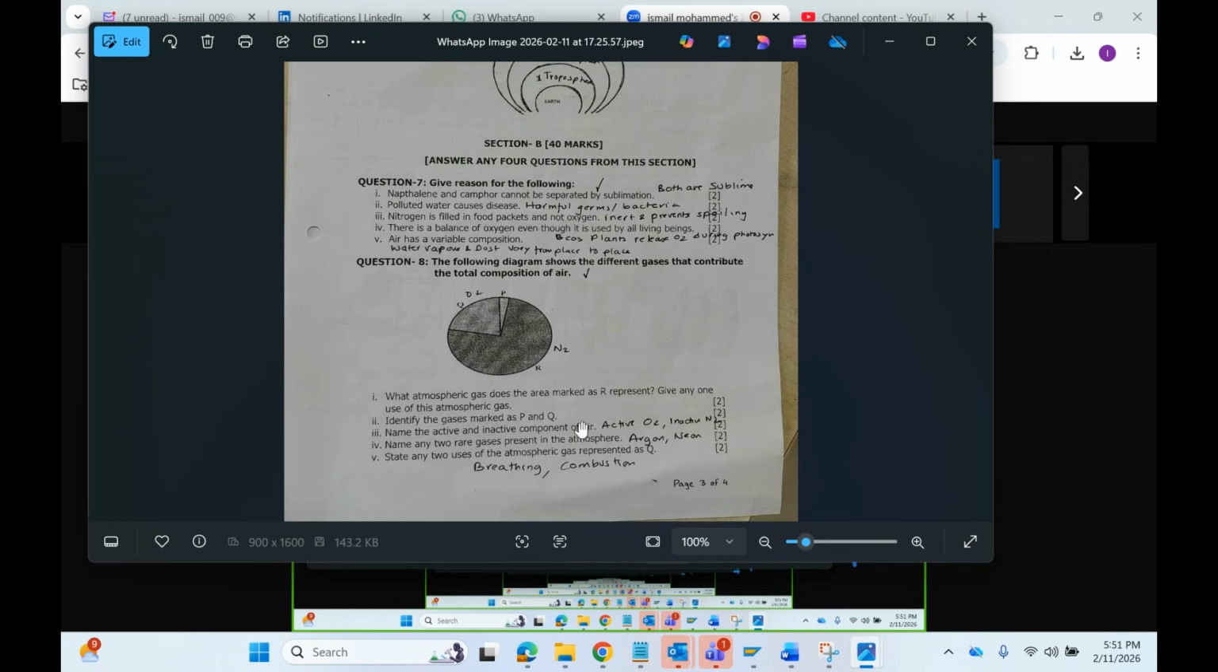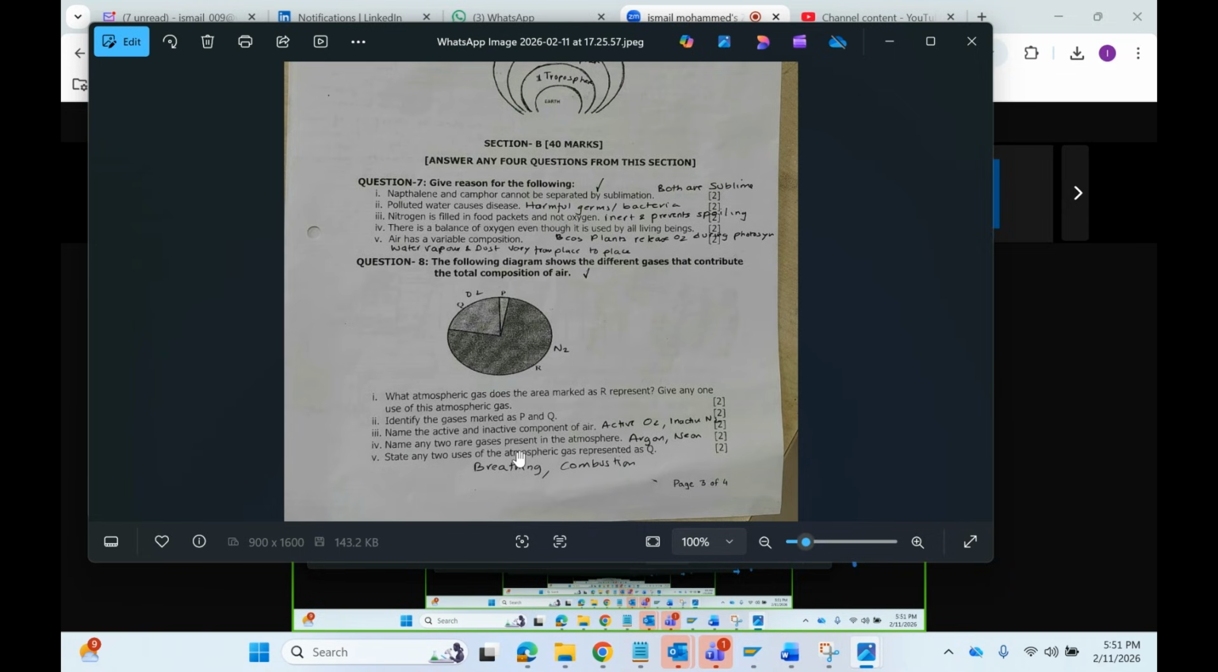Next one, what is PQR? P is carbon dioxide or rare gases, Q is oxygen, and R is nitrogen.